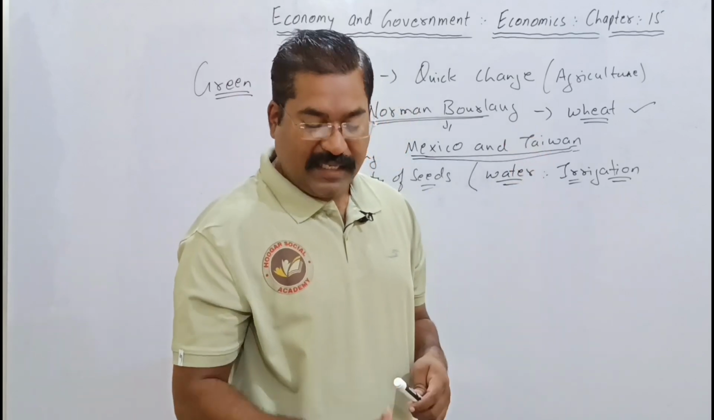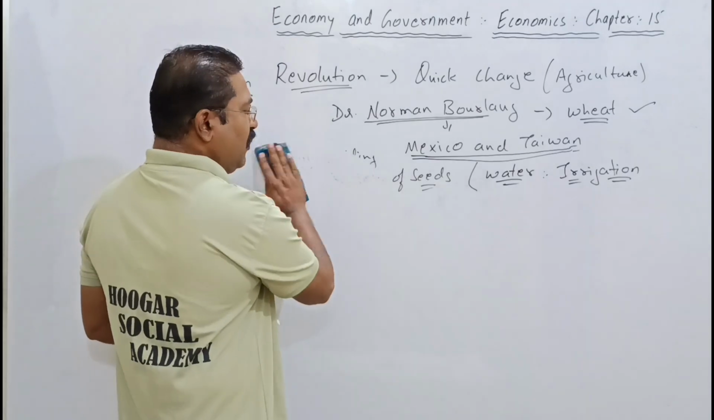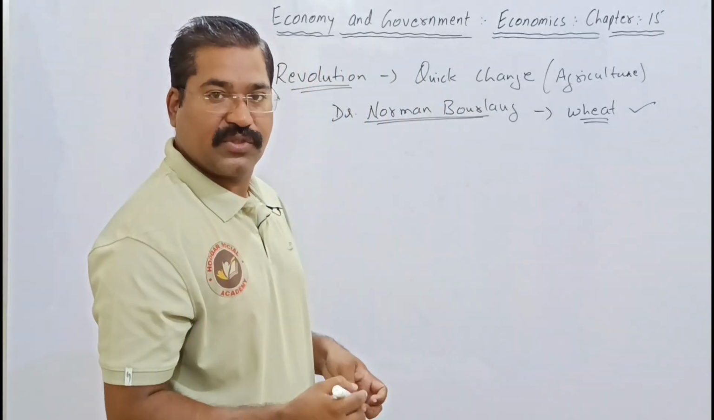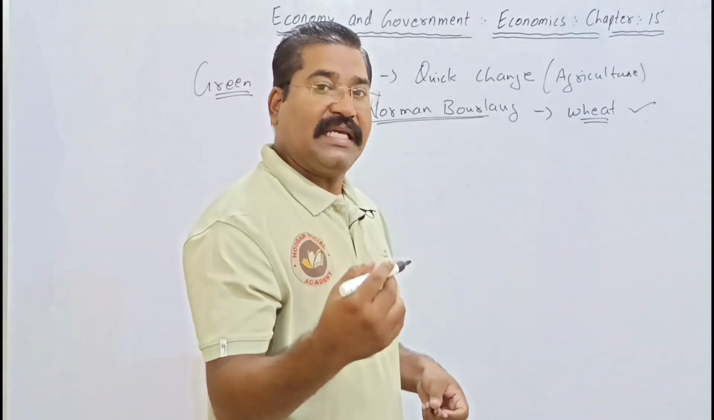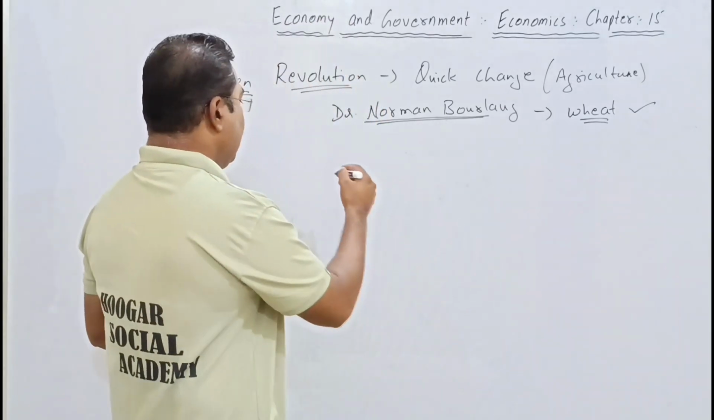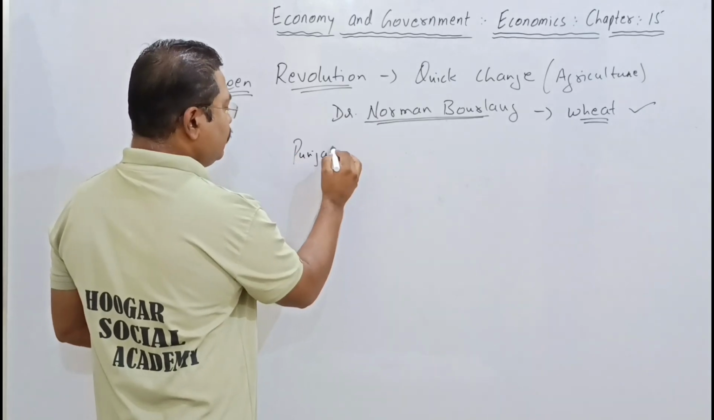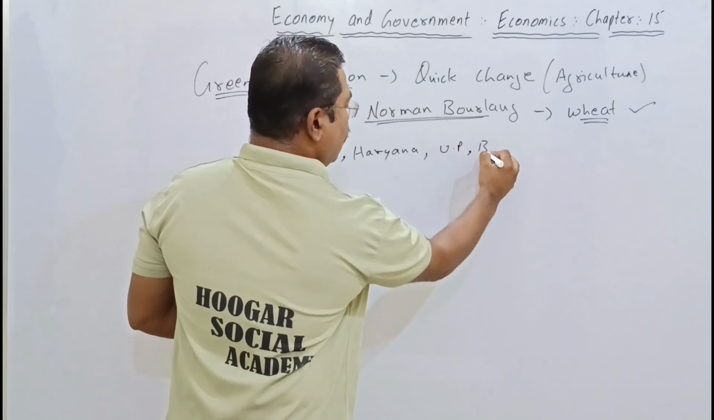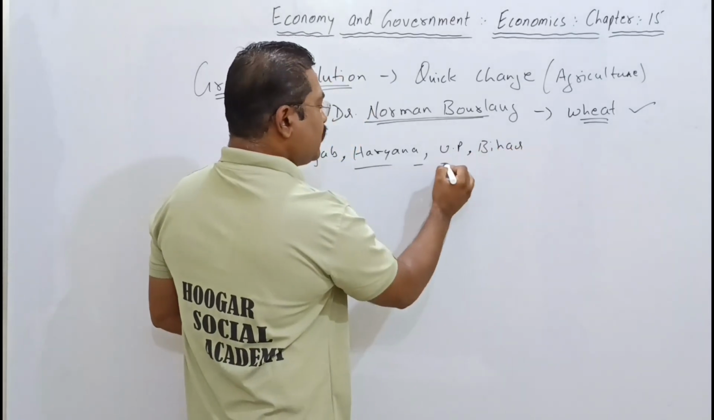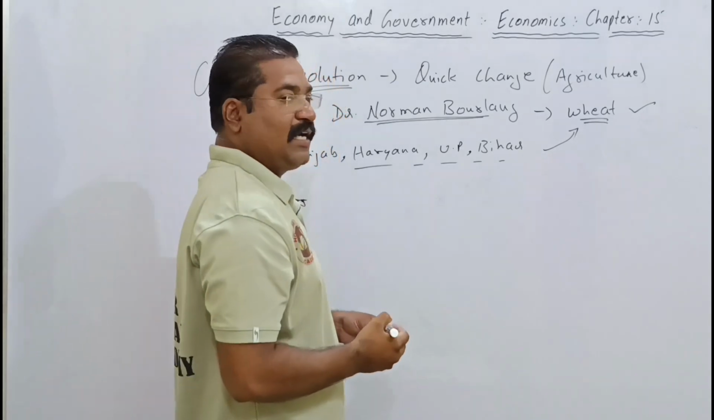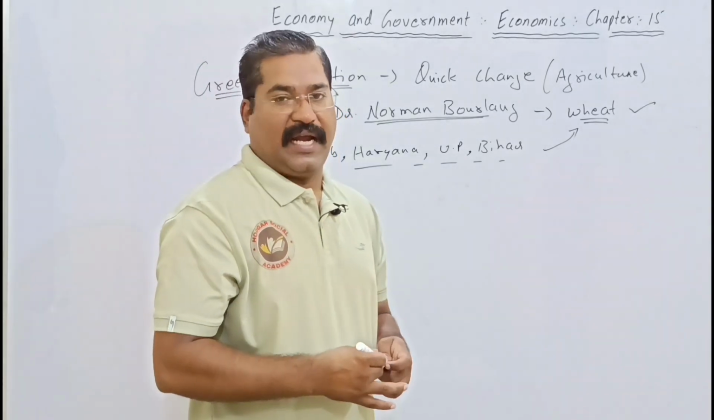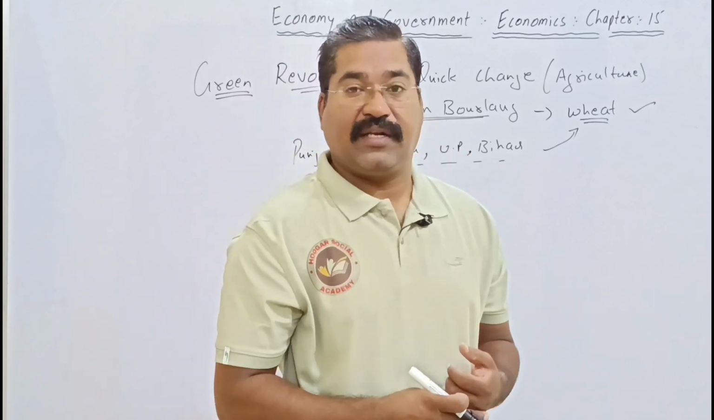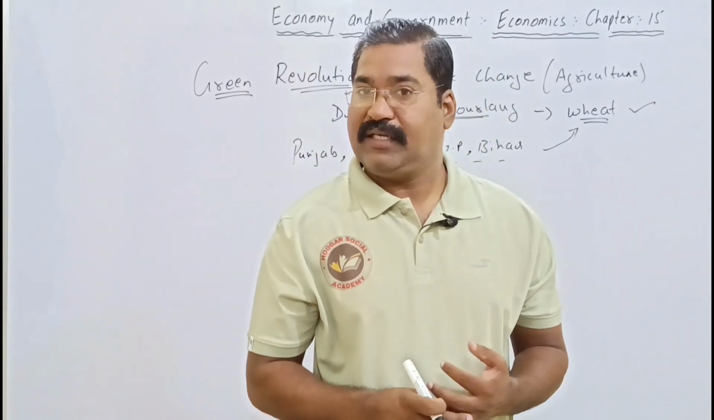So in the country called India, it was decided to use the high yielding variety of seeds in those areas where there is easy availability of water, like the northern part: Punjab, Haryana, Uttar Pradesh, Bihar. In such states, the high yielding variety seed called wheat was used, and the result was that tremendous progress was seen.